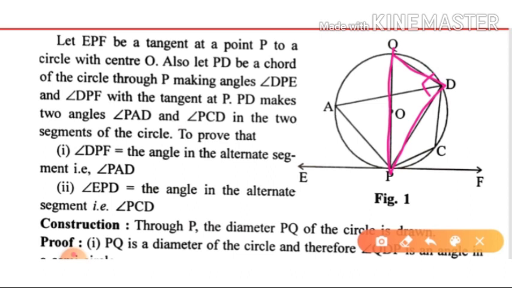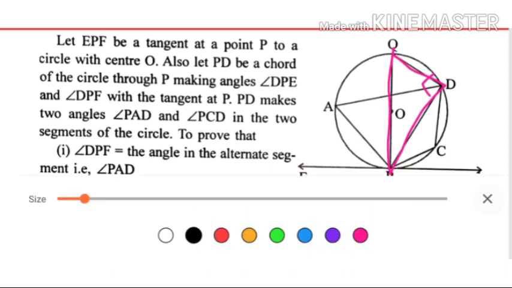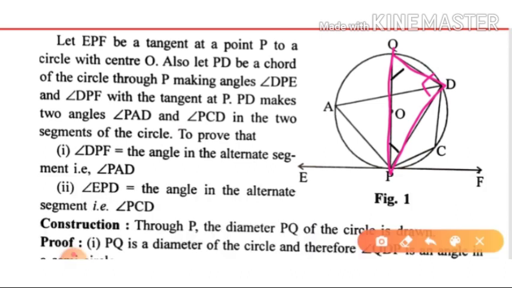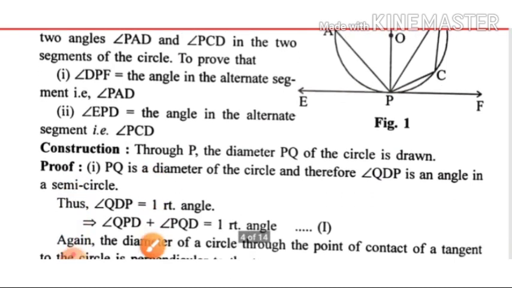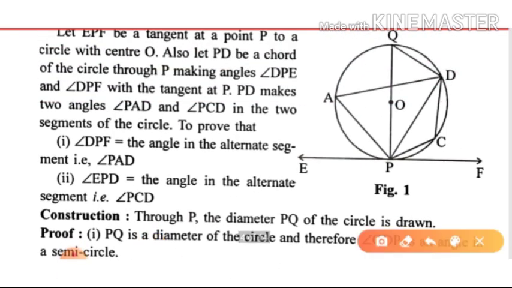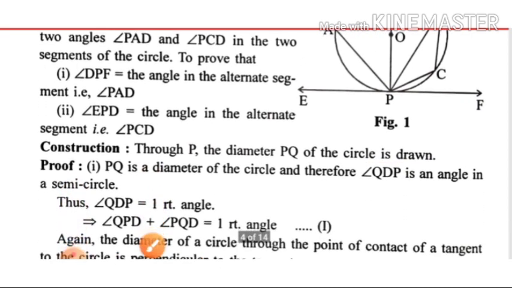So what is left is this angle and this angle. So angle QPD, this one, and PQD, this one, equal 90 degrees. Yes.